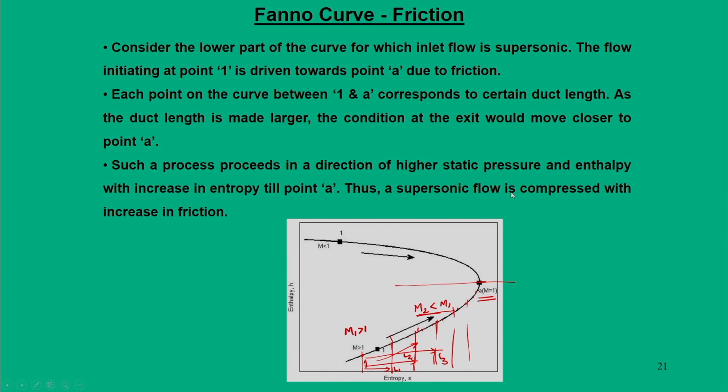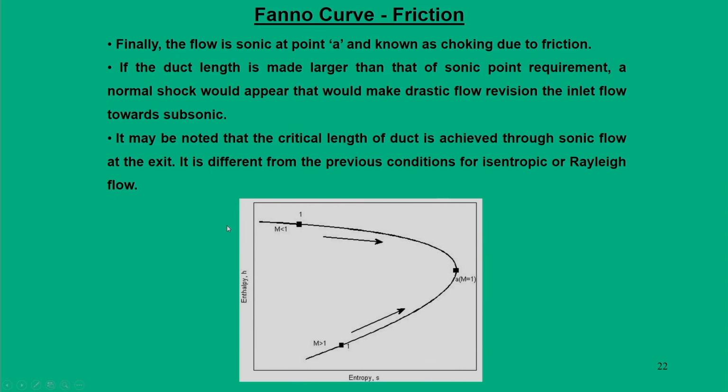So, a supersonic flow is compressed with increase in friction. Now, finally, when I reach the sonic point A, L becomes L star, and we say the flow is frictionally choked.